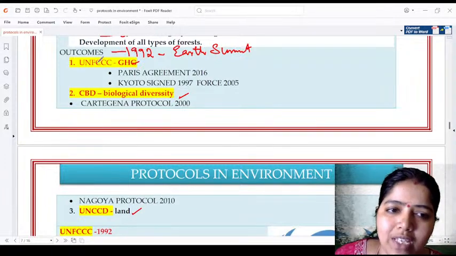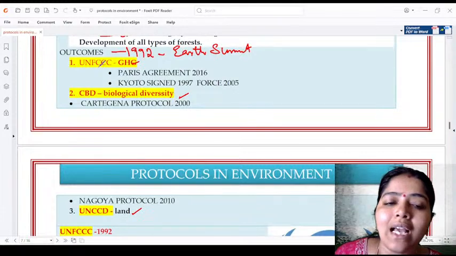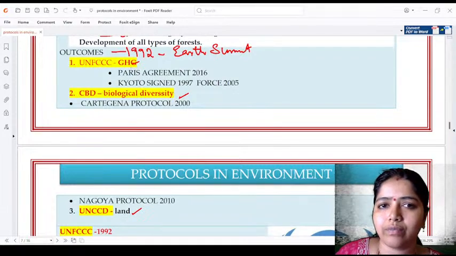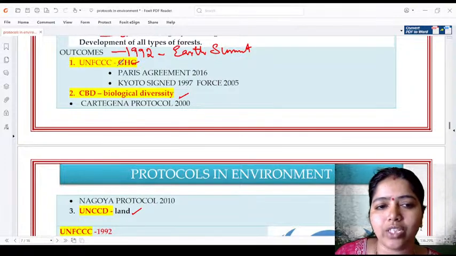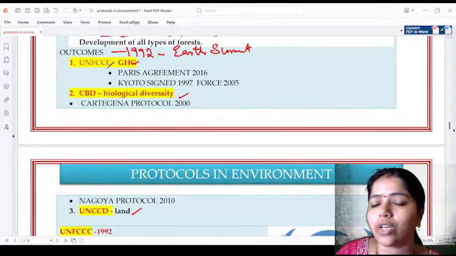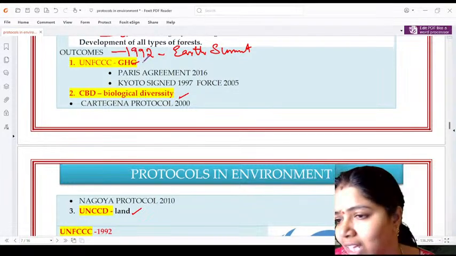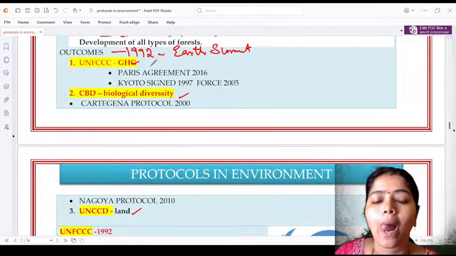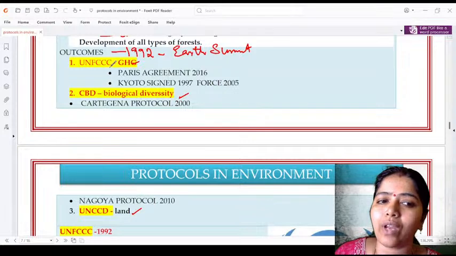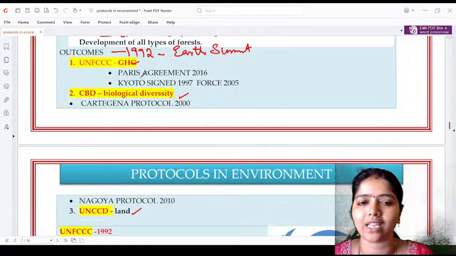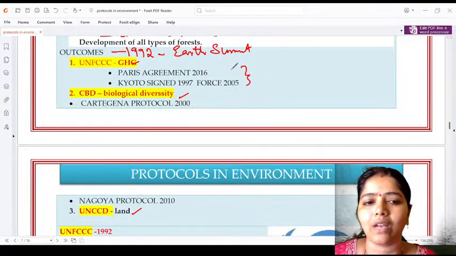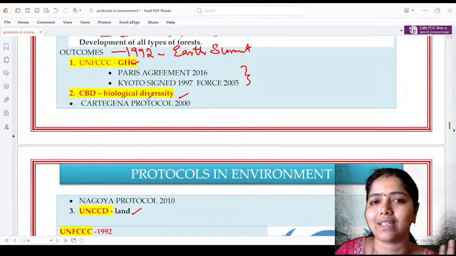What is UNFCCC? United Nations Framework Convention on Climate Change. The main focus of this one is to reduce the greenhouse gases. UNFCCC is meant for greenhouse gases. It has two important things, one is Kyoto Protocol, another one is Paris Agreement.